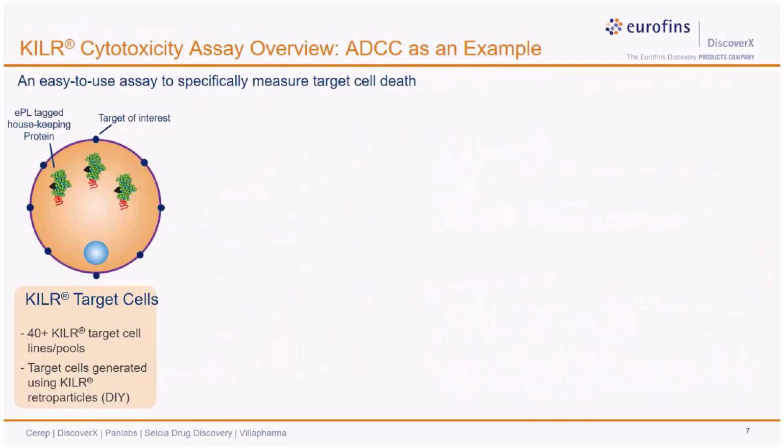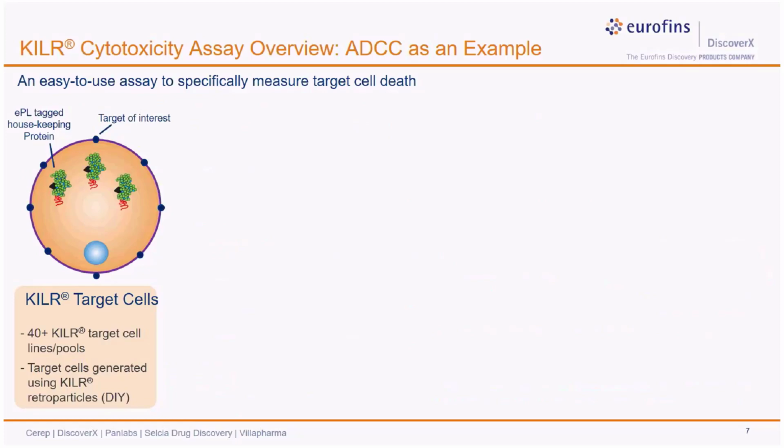Now let's look at the assay outline on how killer ADCC assays are set up. To start with, you can choose the cell background of your choice. We have over 40 ready-to-use cell backgrounds available in our catalog that you can pick from.